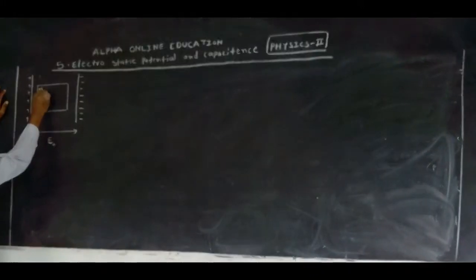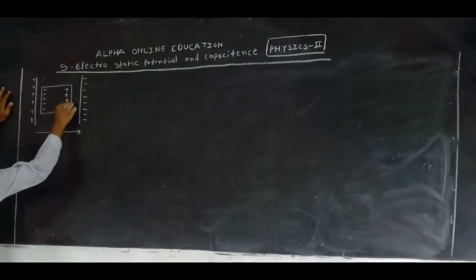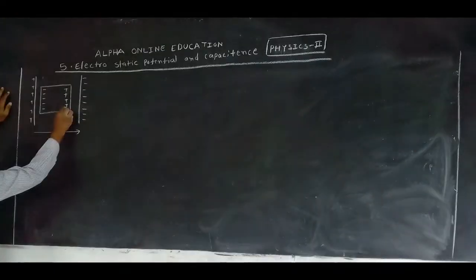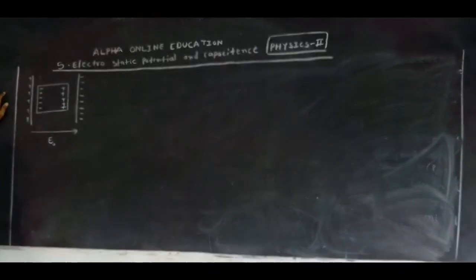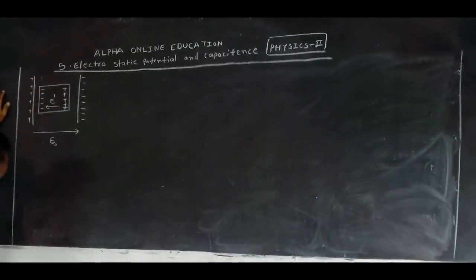If we take a dielectric in the uniform electric field between the capacitor plates, on this side negative charges are deposited, and on this side positive charges are deposited. We know that electric lines of force start from where? Positive charge, and end at where? Negative charge. So inside the dielectric we get a uniform electric field that you take as E dash.